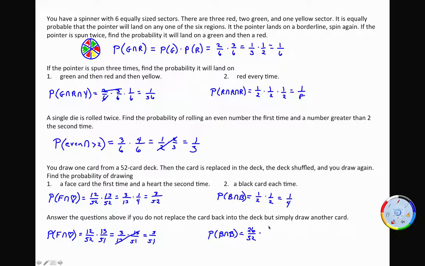So that means there's only 25 black cards left out of 51 total cards. So then in this case, I still have the 1/2, but then 25 over 51 does not simplify, giving me 25 out of 102.